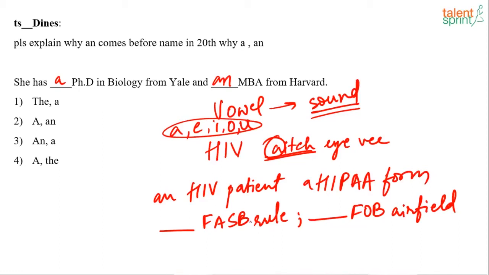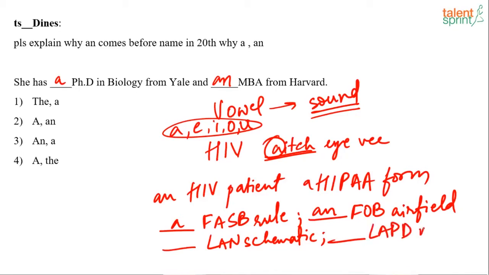Since we pronounce the whole thing as fazb, we use a FASB rule. Same goes for a LAN schematic. When we talk about LAN, we pronounce the whole thing.